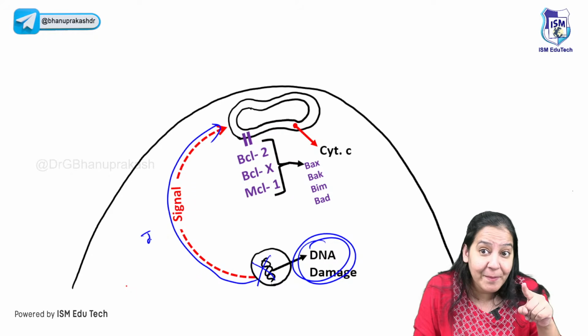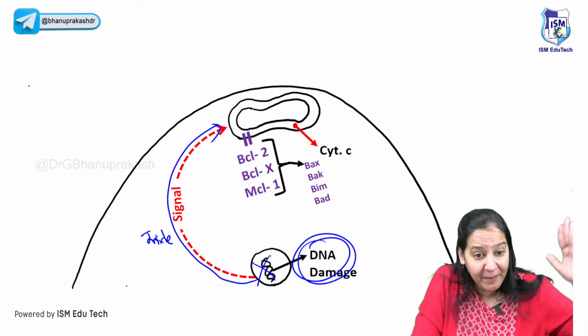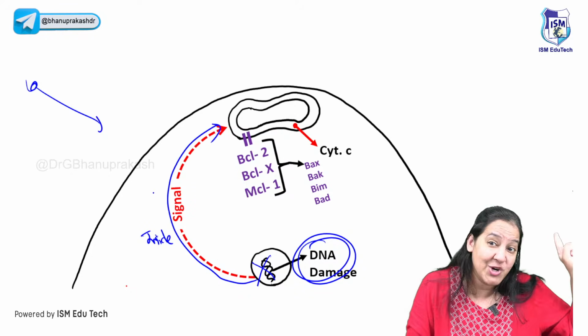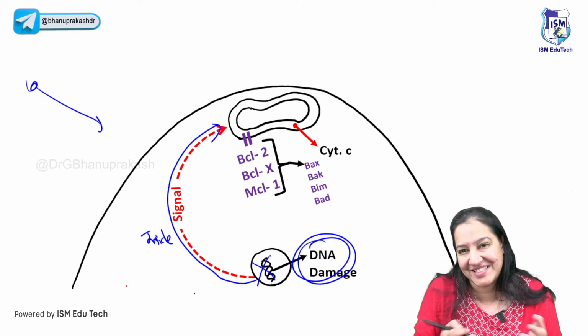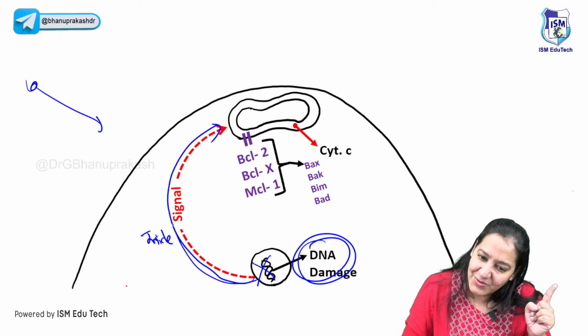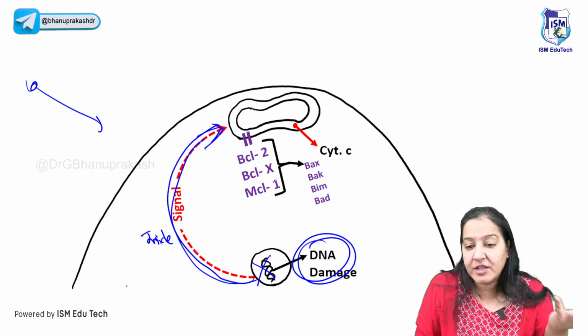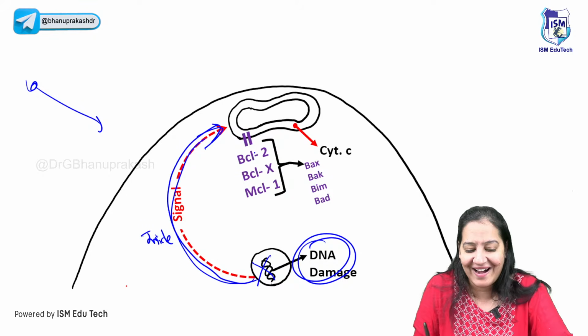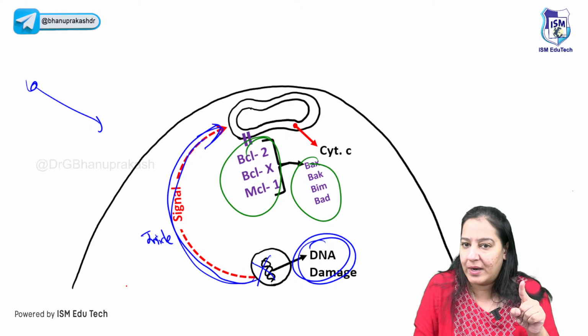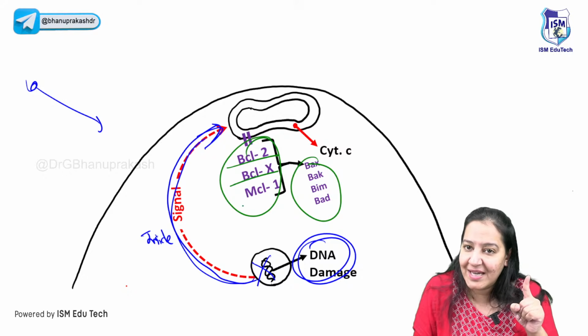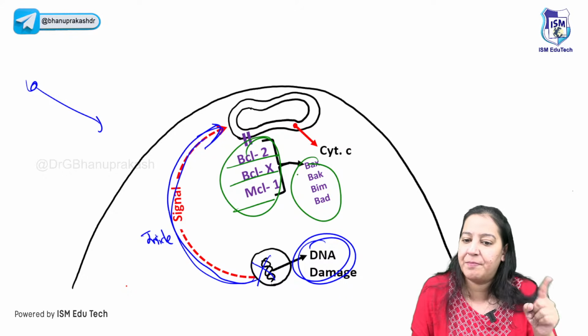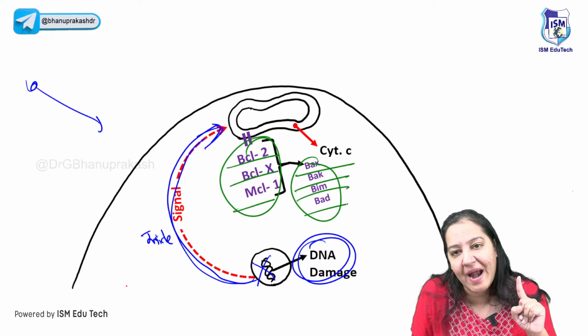So the signal is coming from inside, mind it. It is not coming from outside in the form of a ligand like the previous one. No. It's coming from inside. That's why it's the intrinsic pathway. You got my point. Now, as soon as the mitochondria receive the signal, what will the mitochondria do? It will replace the guards. These guards are replaced by these ones, right? So BCL2, BCLX, MCL1, they are replaced by BAX, BIM and BAD.